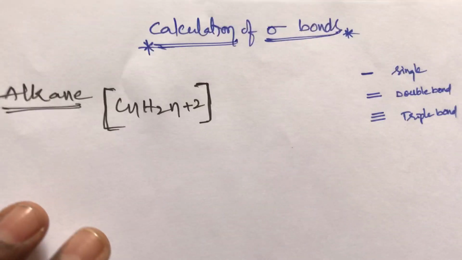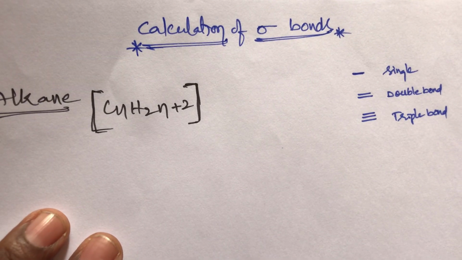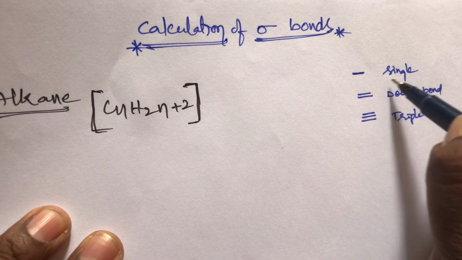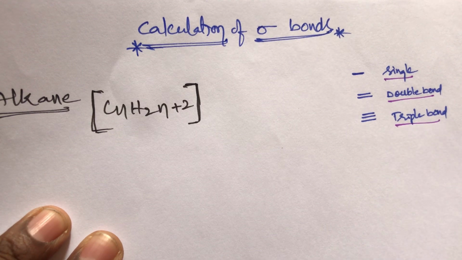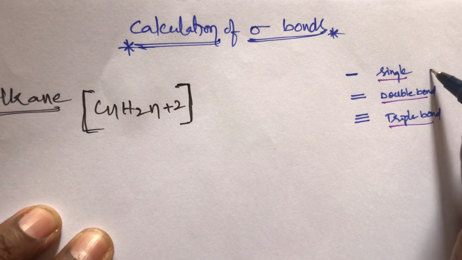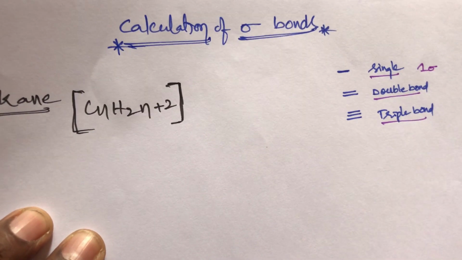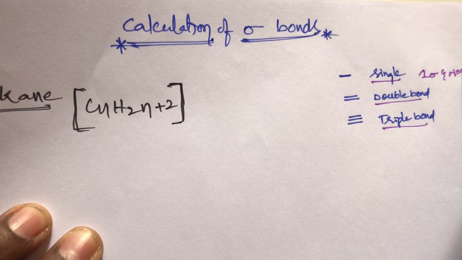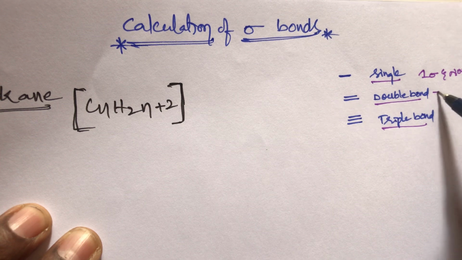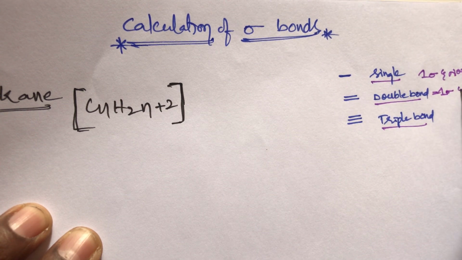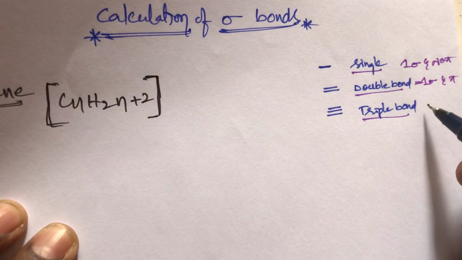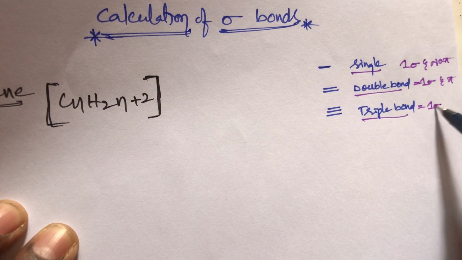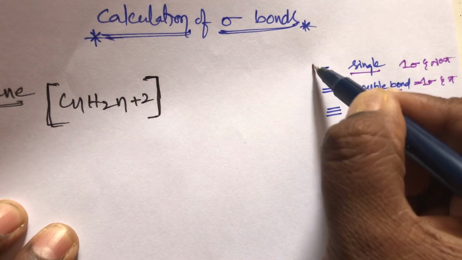So generally, how many types of bonds are there, students? There are three types of bonds: single bond, double bond and triple bond. A single bond has only one sigma bond, no pi bond, zero pi bonds. A double bond has one sigma and one pi bond, and a triple bond has one sigma and two pi bonds. This is simple text.